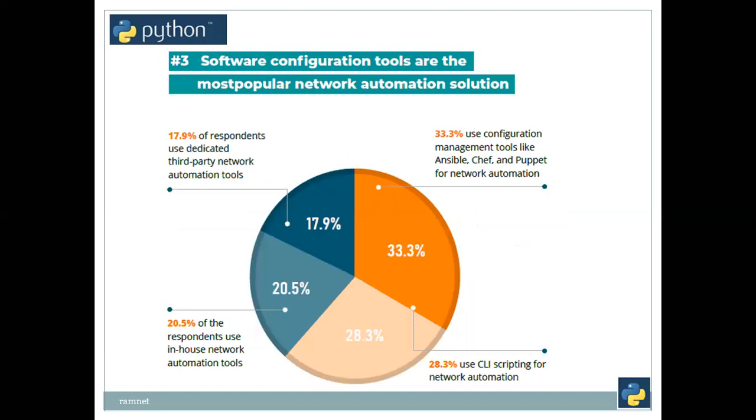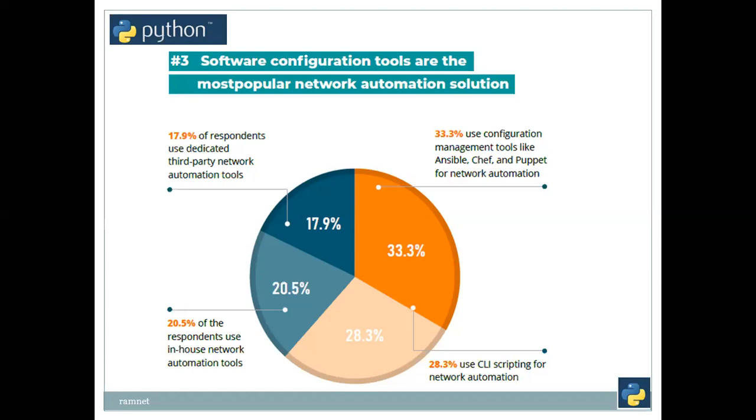Software configuration tools are the most popular network automation solution. 33% use configuration management tools like Ansible, Chef, Puppet, and network automations. These are a wide variety of open source tools, so we can start working with these tools to manage our entire network. And 33% of the people are accepting this. And 28% say that they can do CLI scripting for network automation. And 20% of the respondents use in-house network automation tools, meaning they customize their own tools. And 17% say dedicated third-party network automation tools.